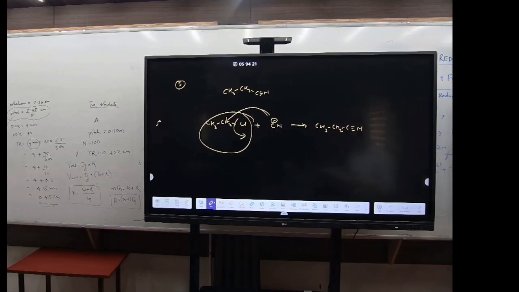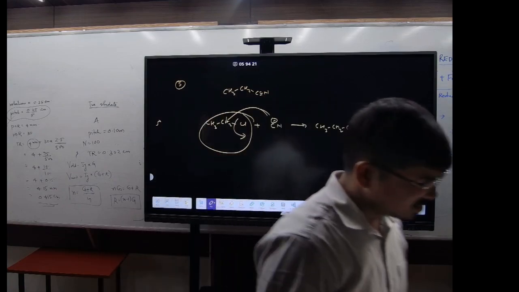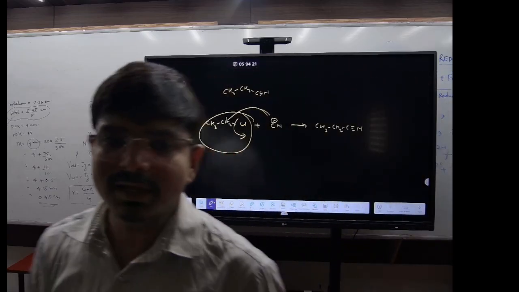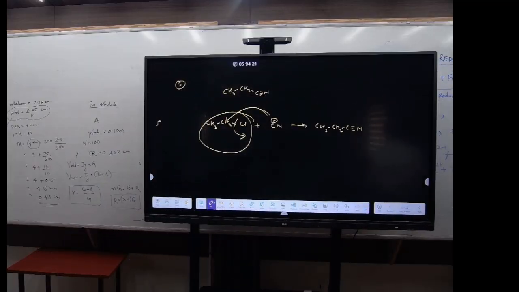Now question number 6. Which option? 1 degree halide generally reacts through, this is the statement they are asking, right? So see, favored by a polar solvent, that is true. 3 degree halide generally reacts through SN1 reaction, that is also true. The rate of the reaction does not depend upon the molar concentration of the nucleophile, it depends on the concentration of the alkyl halide. Last: 1 degree alkyl halide generally reacts through SN2 mechanism, not SN1 mechanism. Got it? Question number 7. How many?